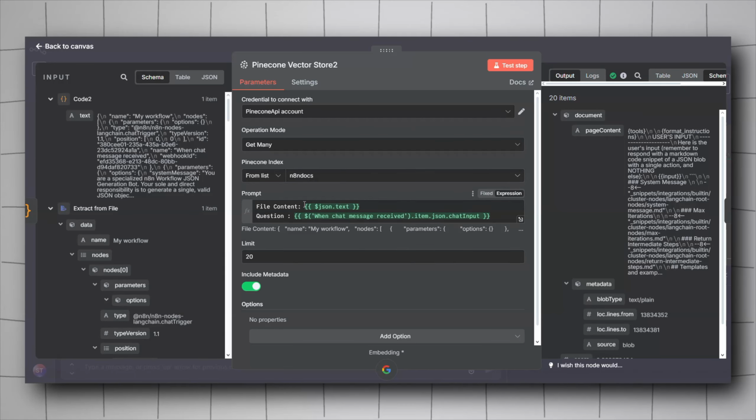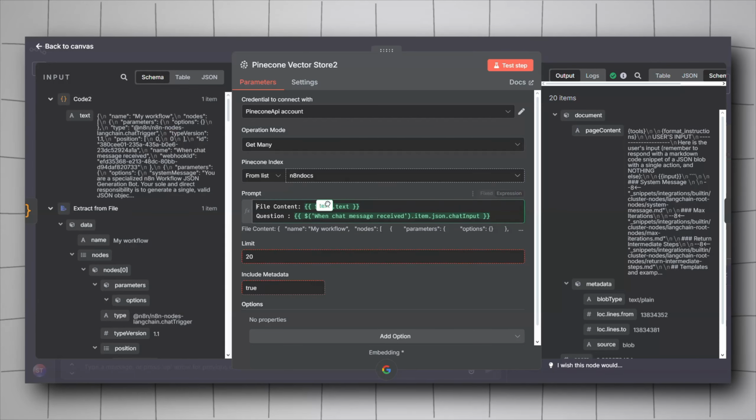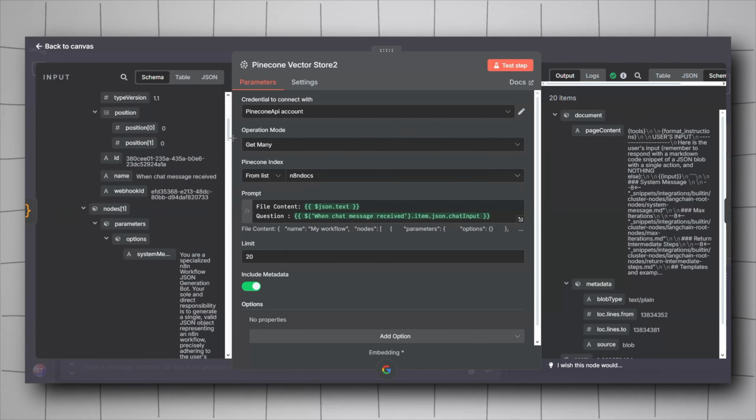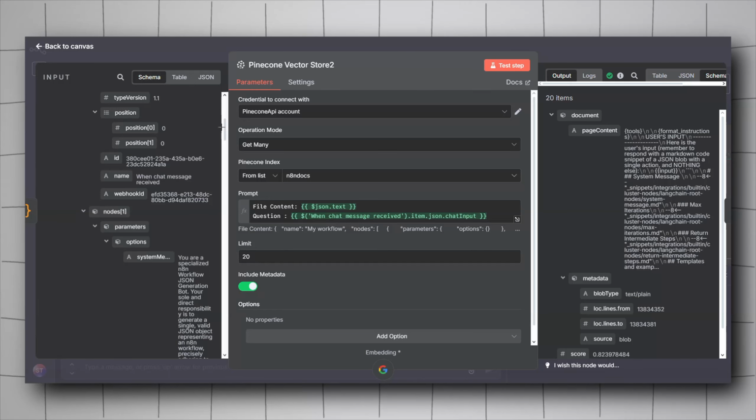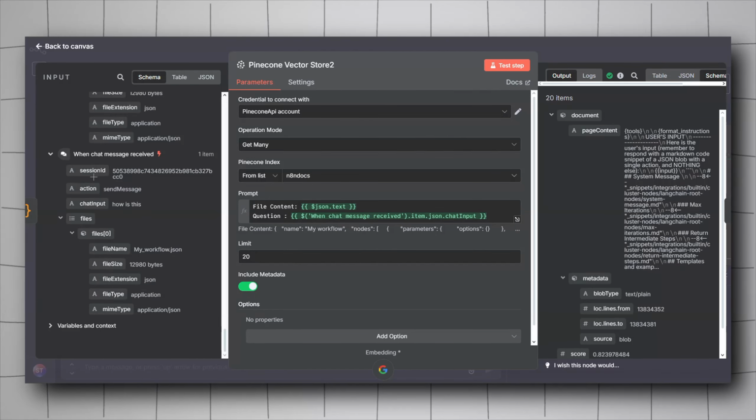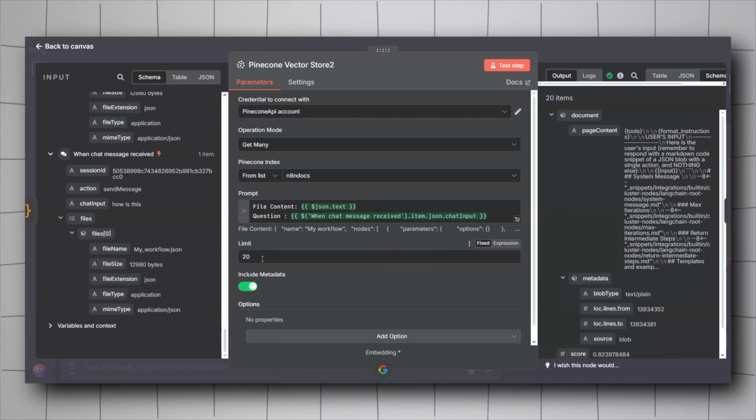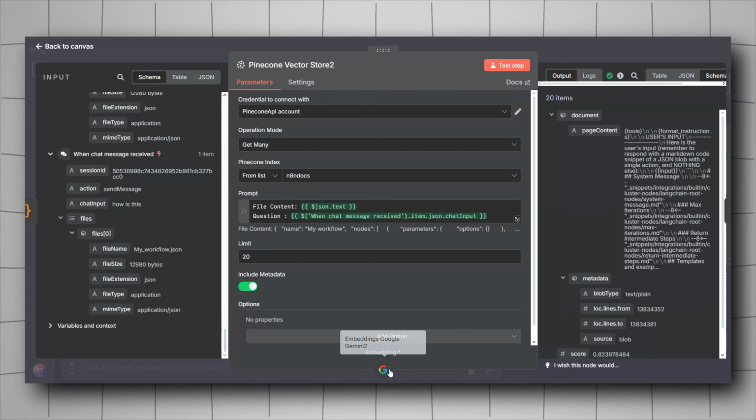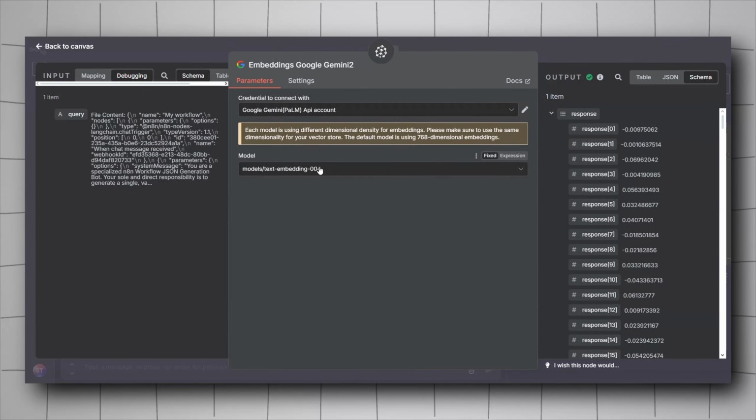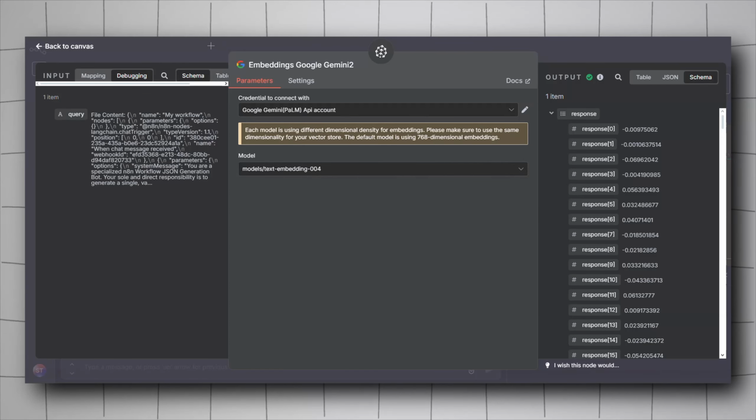For the prompt, we will have to pass in the file content that we have uploaded. So it will be the output of this code node here. And then for the question, it will be the question that we have inputted inside the chat trigger. So go down to the chat trigger and then drag and drop the chat input here. I limited the retrieved documents to 20. You can put it to 10 or whatever you want. Turn on include metadata. And then for the embedding, go here and then select the embedding model that you want to use. For my case, it's text embedding 004 from Google Gemini.